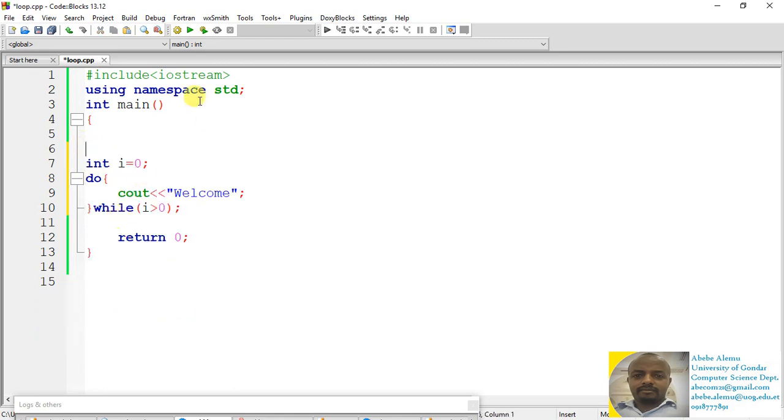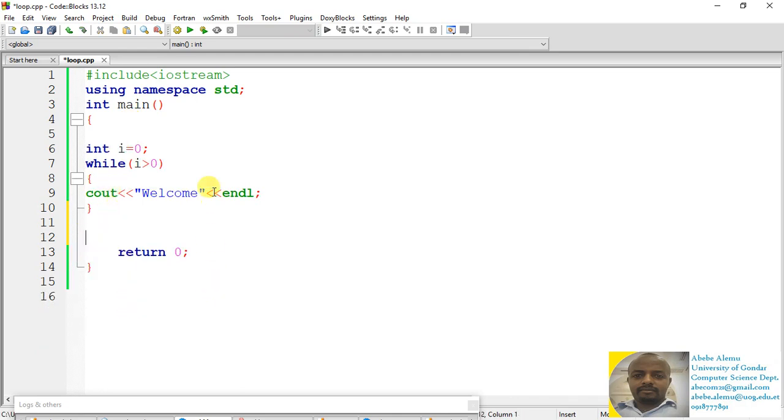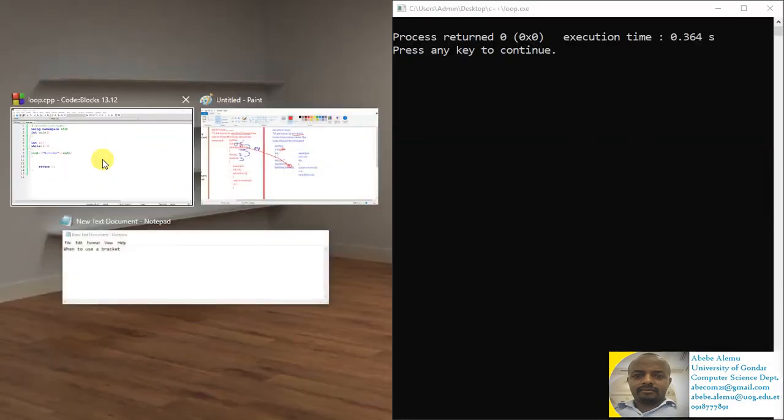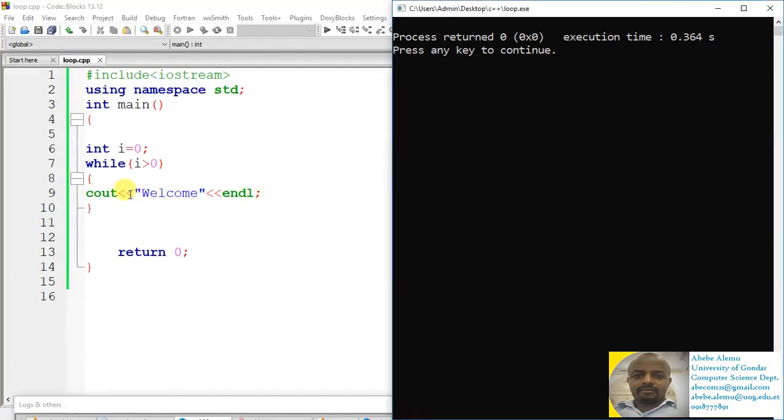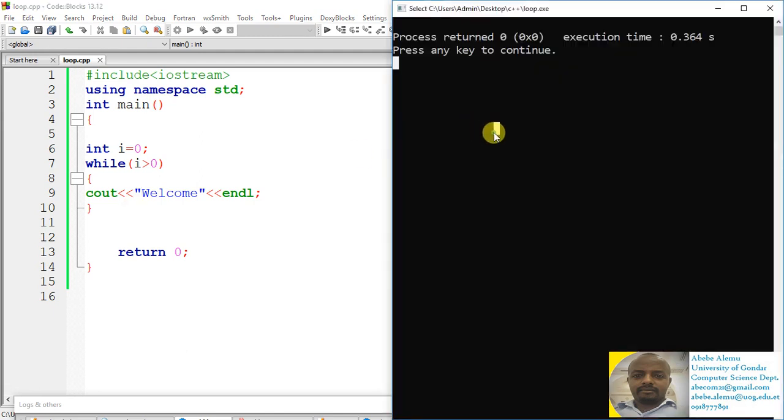Okay, compile. As you see here, previously when we tried to run this program, the while loop, we didn't get any output because at the first execution, when the program tried to execute the while loop, it becomes false. So this welcome statement will have a guarantee to be executed 0 times.